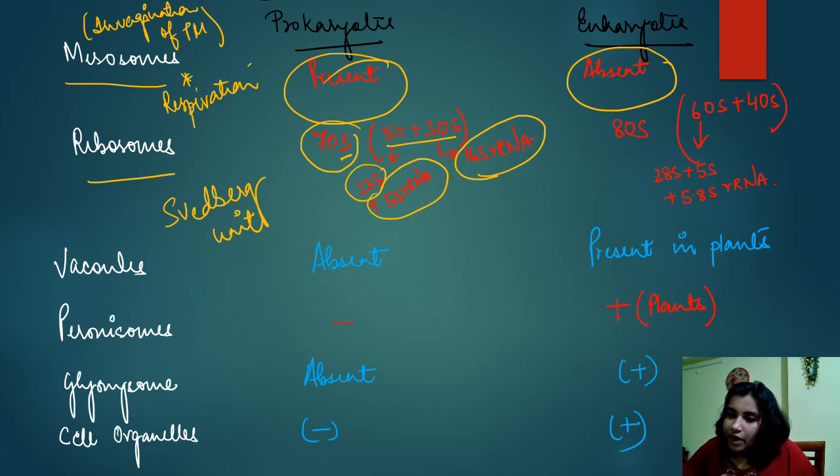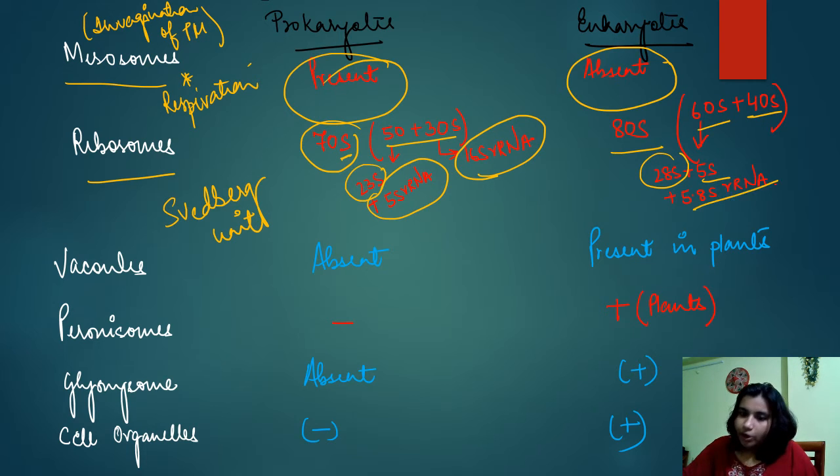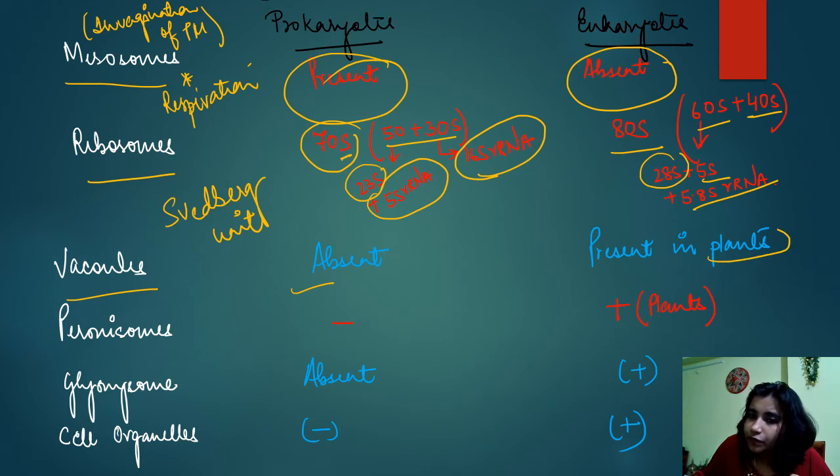In case of eukaryotes, it is made up of 80S. If you divide 80S, you will be getting 60S and 40S. 60S has 28S, 5S and 5.8S rRNA, right? If we talk about vacuoles, vacuoles are basically for storage. It is absent in prokaryotes. It is only present in plants, right?